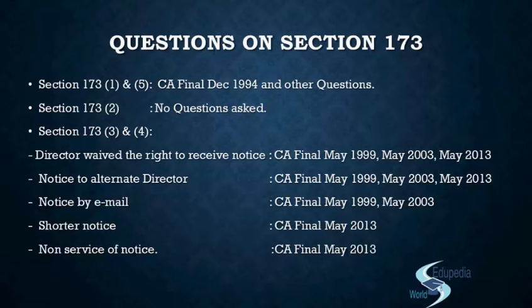Like if the alternate director does not attend all the board meetings in the 12th month with or without leave, he would have to vacate his office. Even those provisions will be applicable on him, because an alternate director is always considered to be a director. Although he's an alternate, he's a director, so he will have all the rights and all the duties of a director. Then you could also get a twist, as you could see in your paper in May